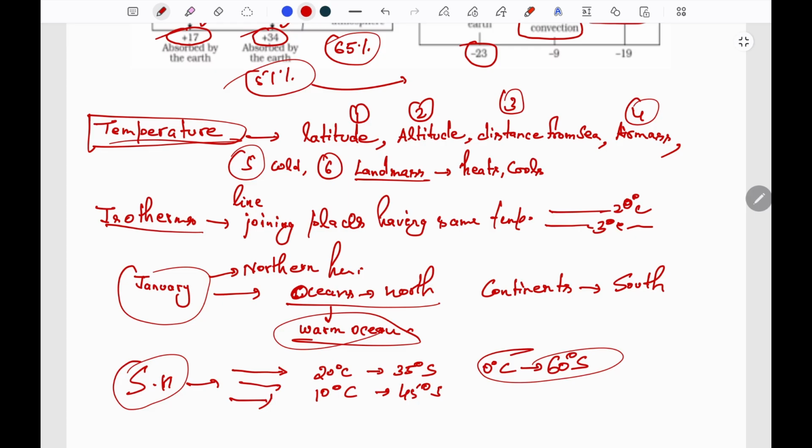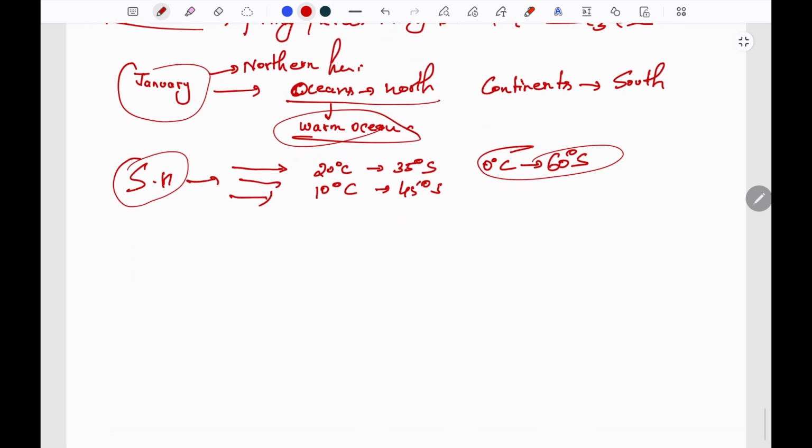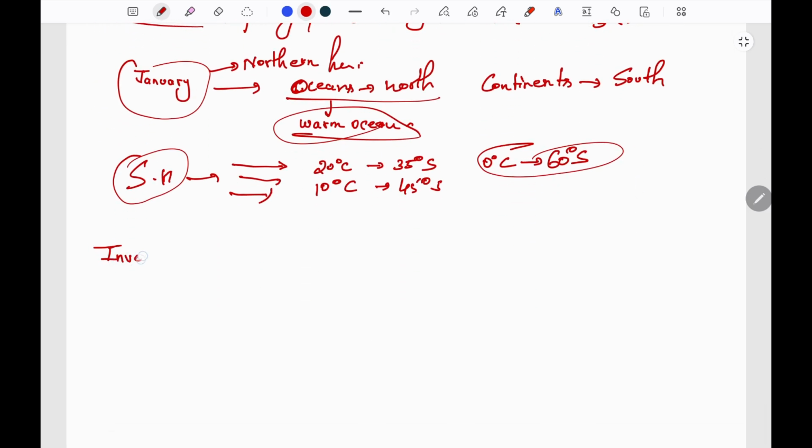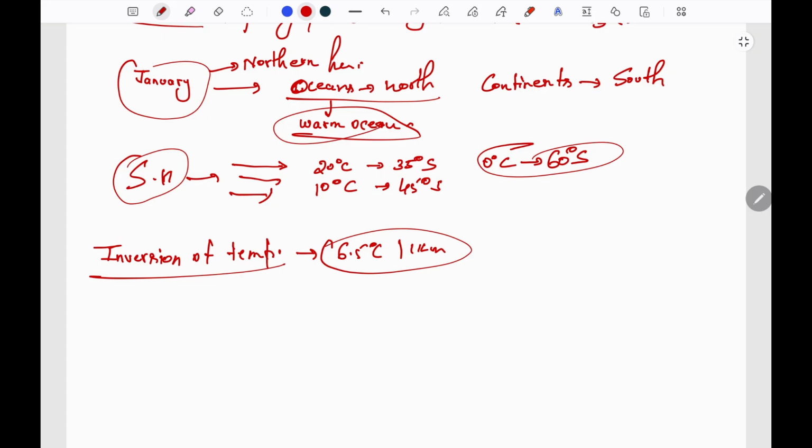In July also, the isotherms generally keep parallel to the latitudes. There is also a phenomenon known as inversion of temperature. Generally, we know that with increase in elevation the temperature decreases at the normal lapse rate, which is 6.5 degrees Celsius per 1 kilometer. Now, if the temperature starts increasing with height, then it is known as inversion of temperature. It generally happens in winter times, which leads to fog formation.